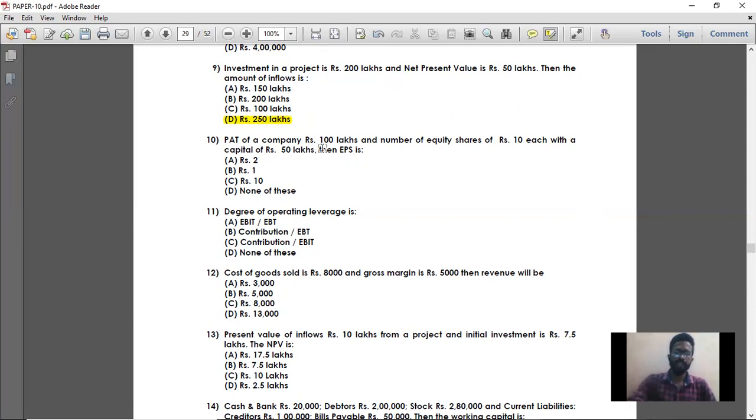So EPS, they are asking earnings per share. What is your PAT divided by number of shares? You will get your EPS. Here PAT is 100 lakhs divided by the number of shares. Number of equity shares we can find by dividing total capital by face value per equity share. 50 lakhs divided by 10, that is 5 lakhs. 100 divided by 5, that is 20. So 20 should be your EPS. Here 20 is not given in the options. So option D is the right answer, that is none of these.